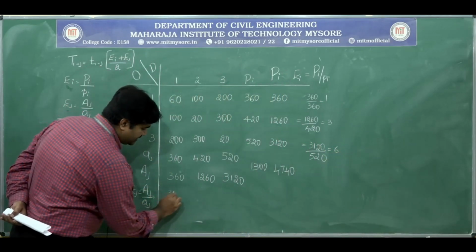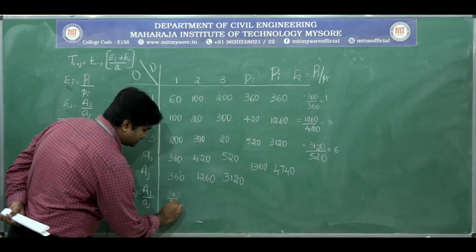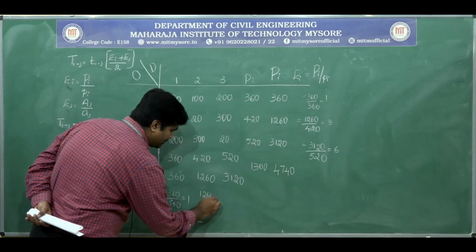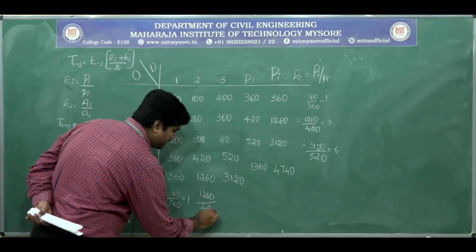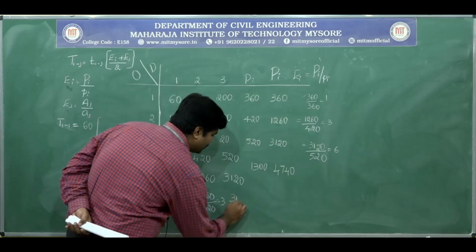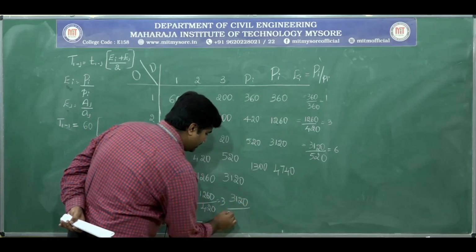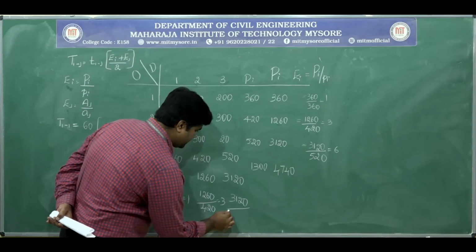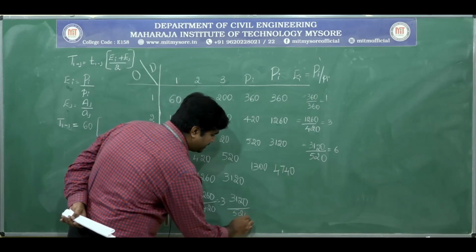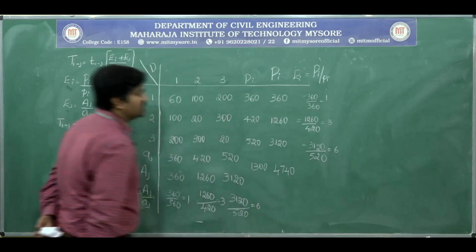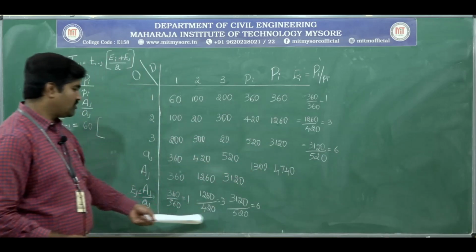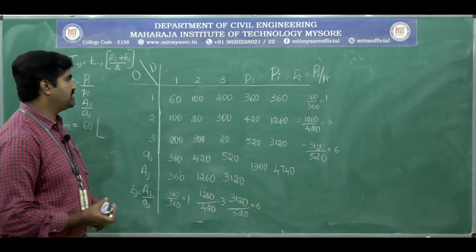Similarly here, 360 divided by 360 gives 1, 1260 divided by 420 gives 3, and 3120 divided by 520 gives 6. These are the growth factors for origin and these are the growth factors for destination.